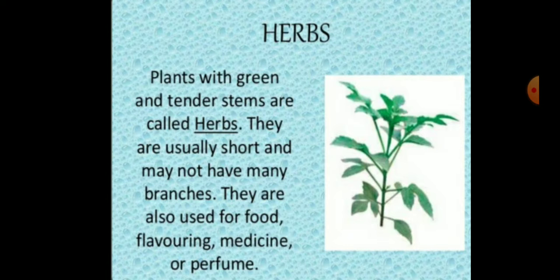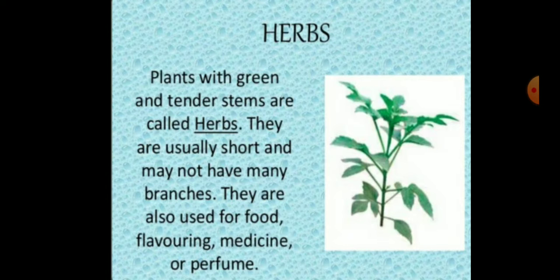Children, depending on the shape and the size of the plant, there are different kinds of plants. For example, herbs, shrubs, trees, creepers, and climbers. Mainly, there are three categories: herbs, shrubs, and trees.